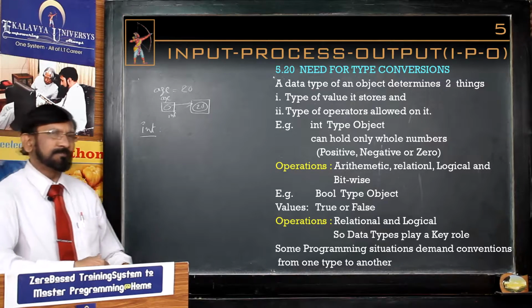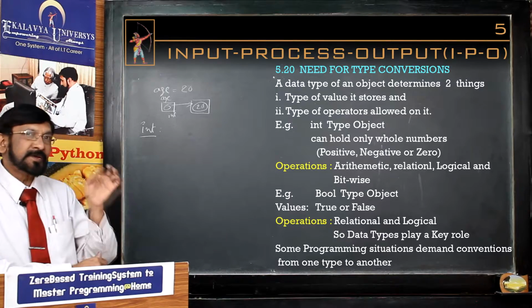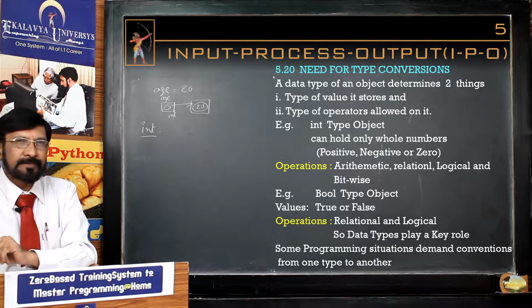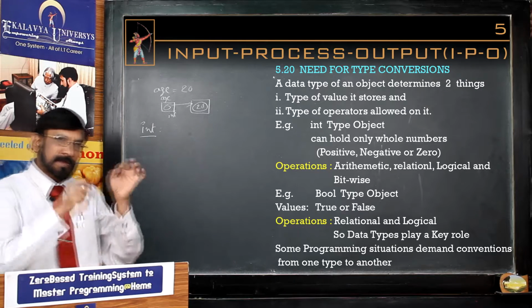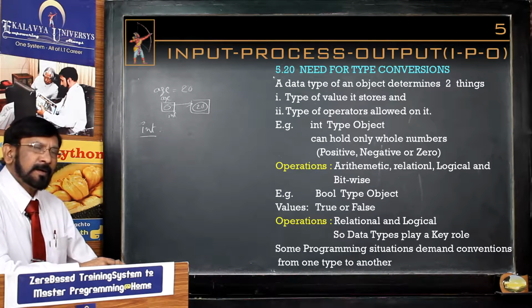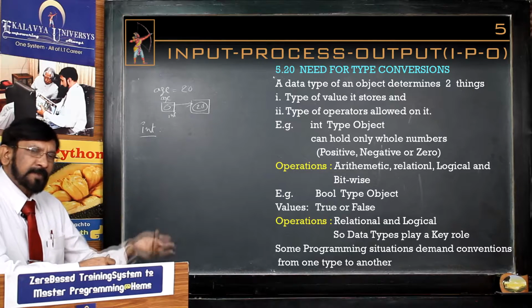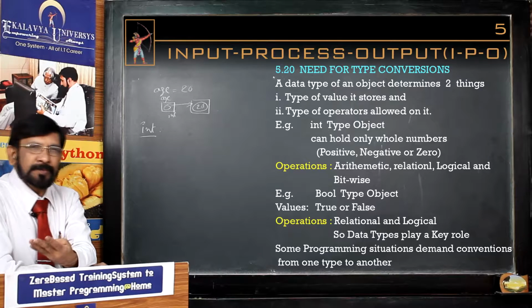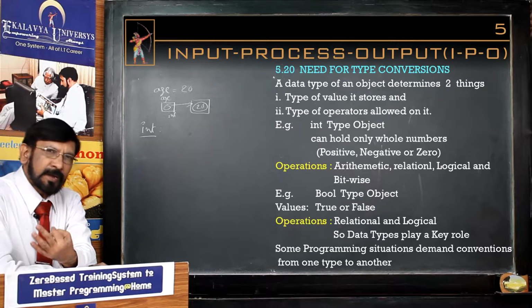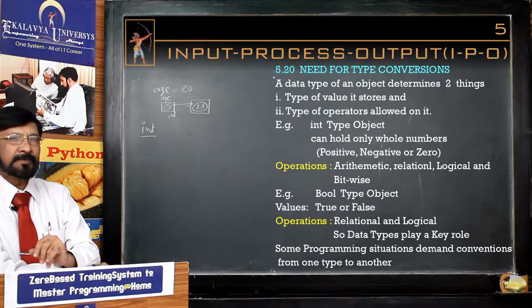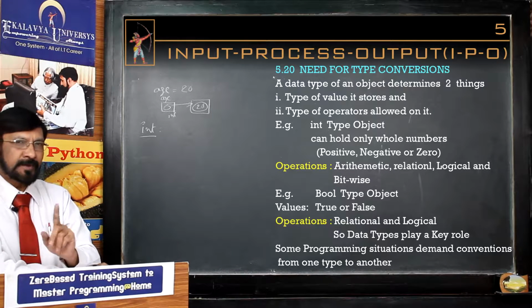Let us take float. Float represents a real value, meaning a fractional value is always there. That's why it is called a real value. Which operations can be performed on it? We can perform arithmetic operations, relational or comparison operations, and logical operations, but we cannot perform bitwise operations. Remember that point.